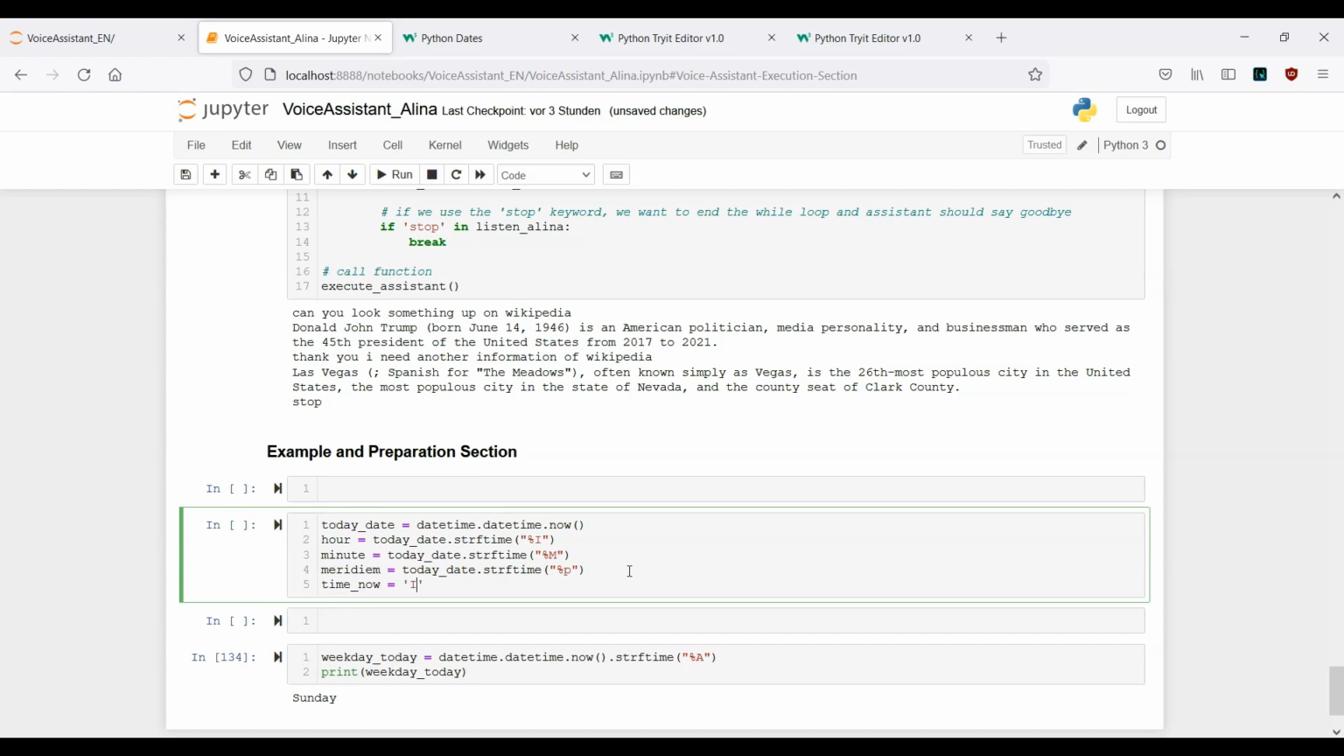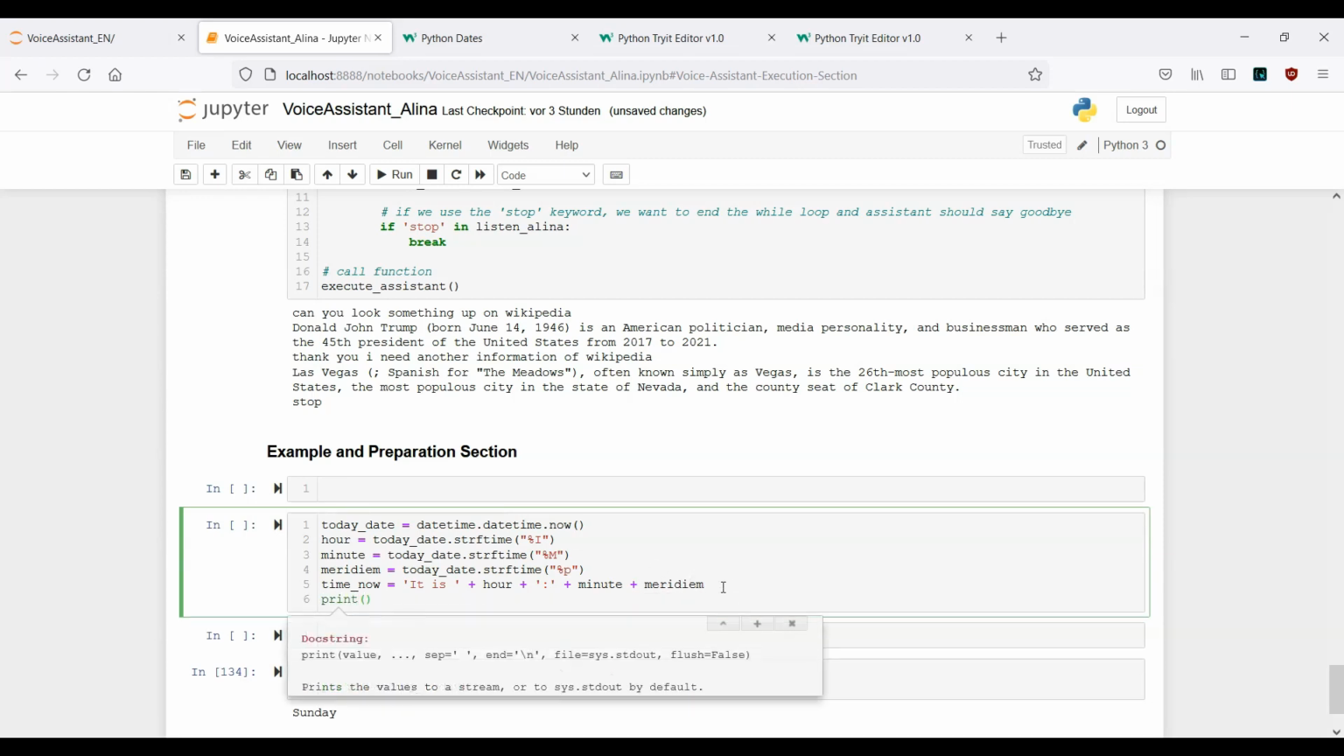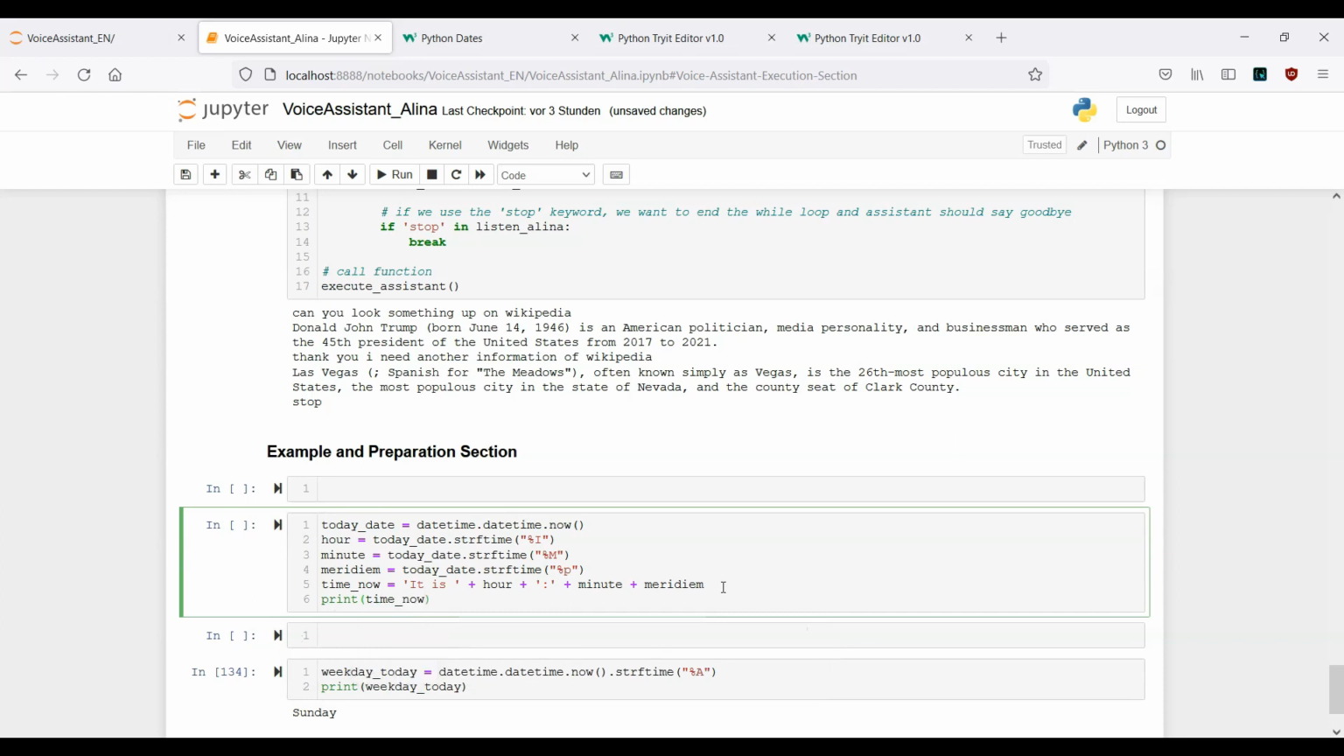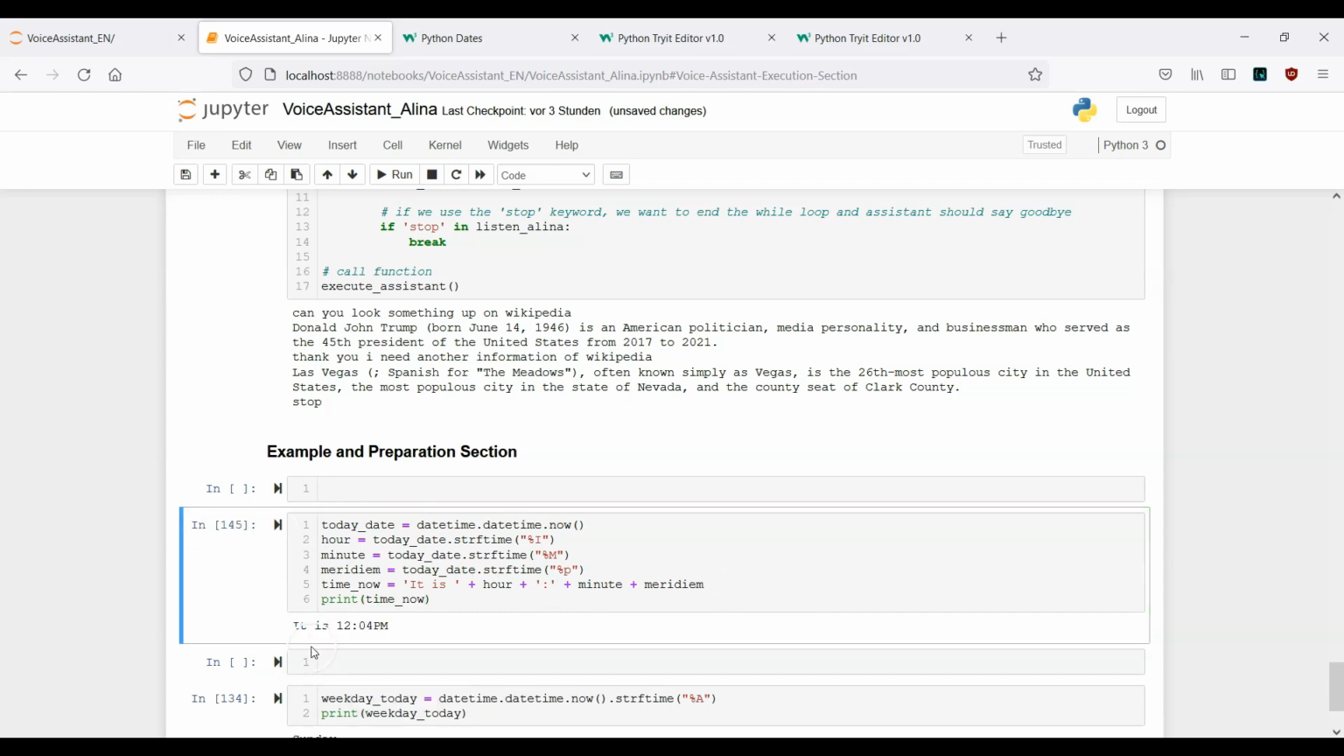In the next step, let's choose a different variable. And now we want to say, okay, it is plus, then we want here to concatenate the hour. And then we have a colon. Afterwards, the minute, and the meridian. Let's see if this works. Let's print this out. Print time now. Let's run this. And this is actually correct. But I want to have a space between 12:04 and PM.